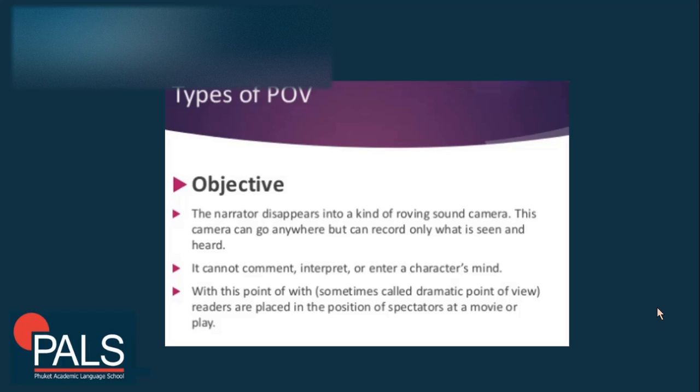So those are the points of view that are common in fiction. And like what I said earlier, on your GED RLA test, you will be given some questions and passages, and you will be asked to identify what point of view was used in a particular part of the passage. The GED RLA test, especially the reading part, will be multiple choice, so you will encounter these terms. So it's good that you know this today.